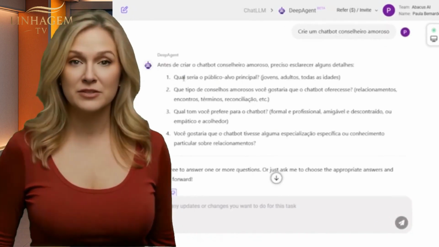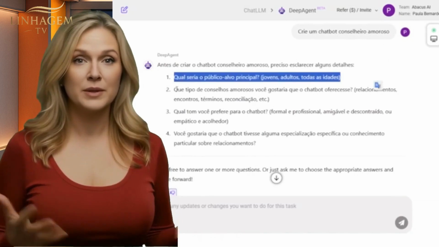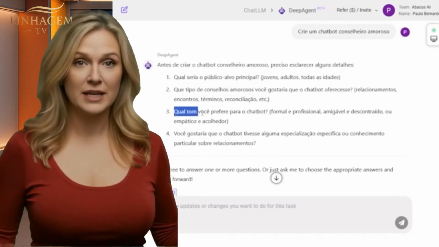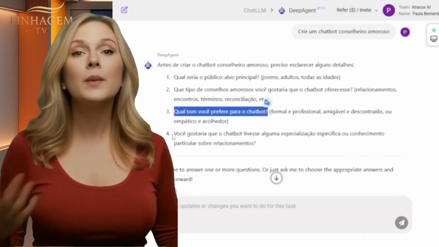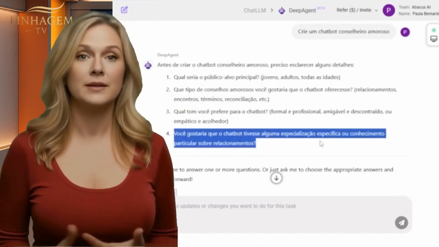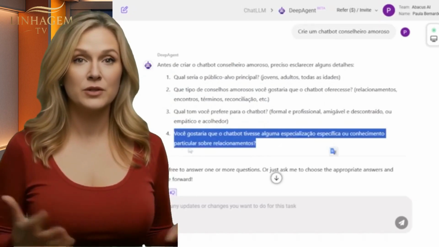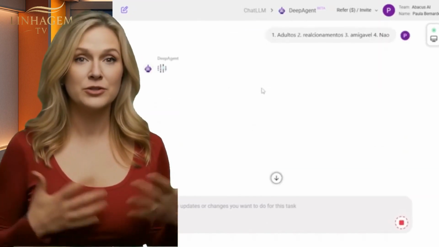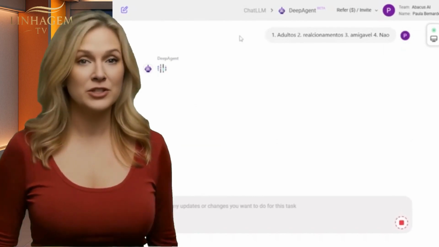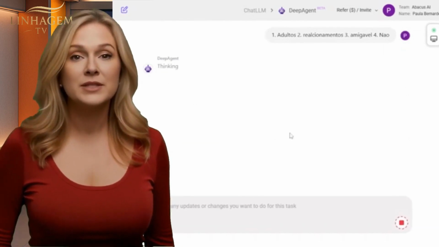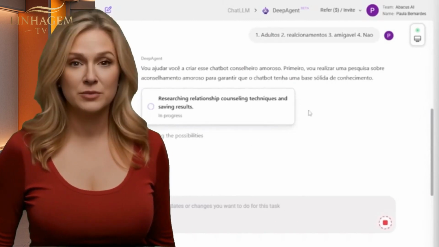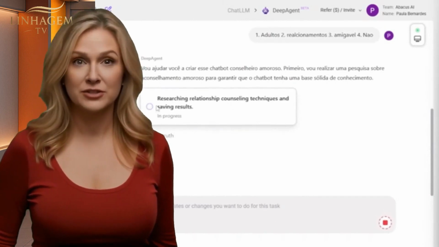And here it asks me a few questions. What would be my main target audience? What kind of love advice would you like the chatbot to offer? What tone do you prefer for the chatbot? Would you like the chatbot to have any specific expertise or particular knowledge about relationships? After answering these questions, it starts working on our website. And then, it starts researching relationship advice and saves the results.